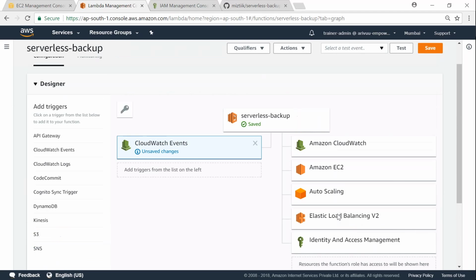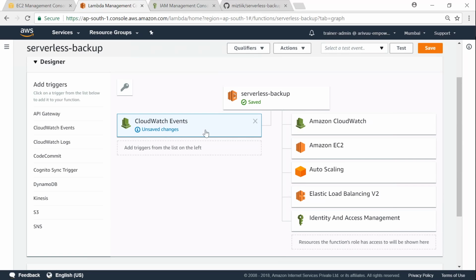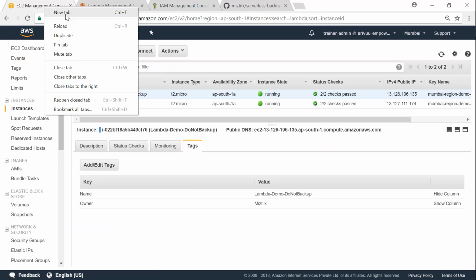What is going to happen is my Lambda function is configured with a trigger, and it is not yet enabled. You can see here there are some unsaved changes. If I go ahead and save, my Lambda function will also have a trigger, and that trigger will happen every 2 minutes. Before saving it, I want to open the EC2 dashboard, and I want to go to the volumes section and the snapshots as well.